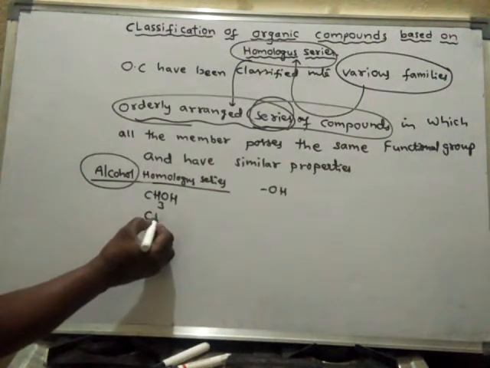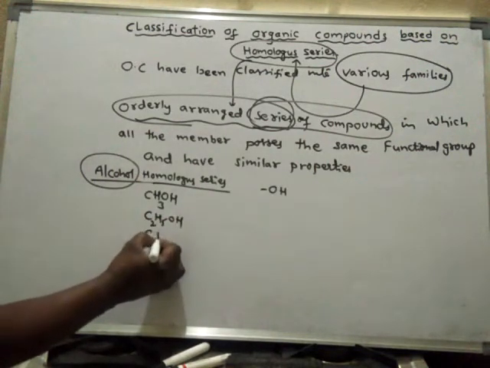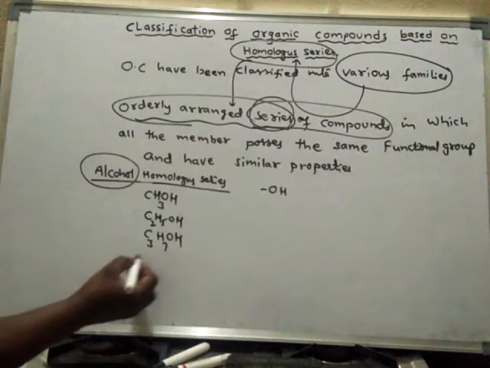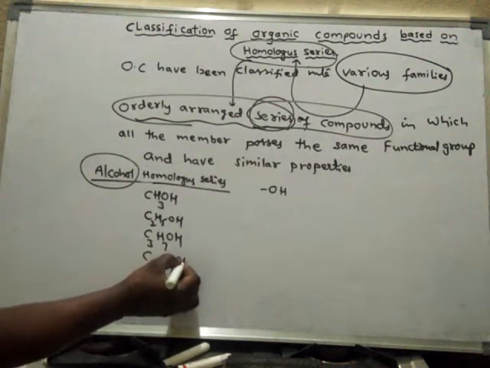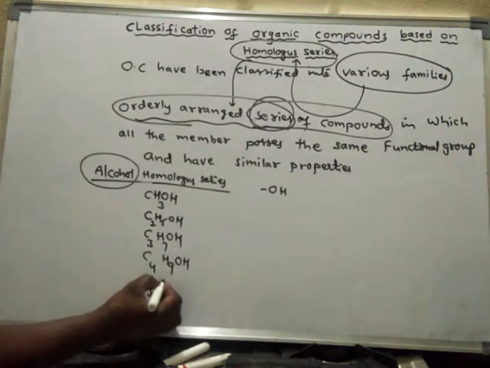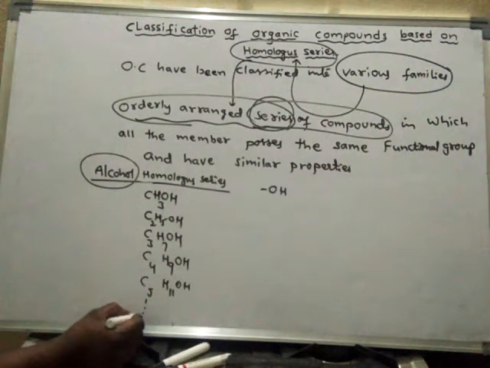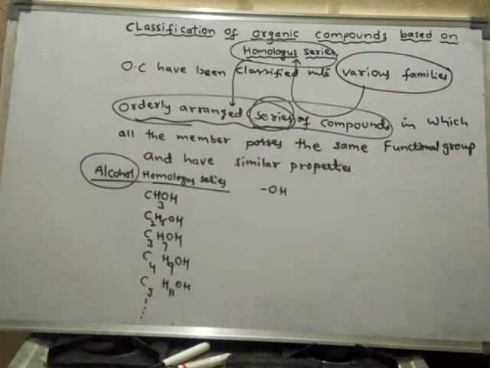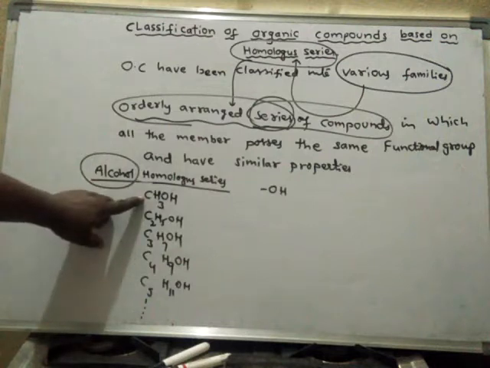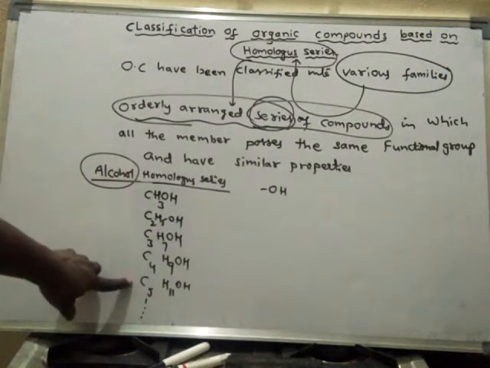Next, C2H5OH, C3H7OH, C4H9OH, C5H11OH, and so on. All these are said to be alcohols, different types of alcohols, known as methyl alcohol, ethyl alcohol, propyl alcohol, butyl alcohol, pentyl alcohol, and so on.